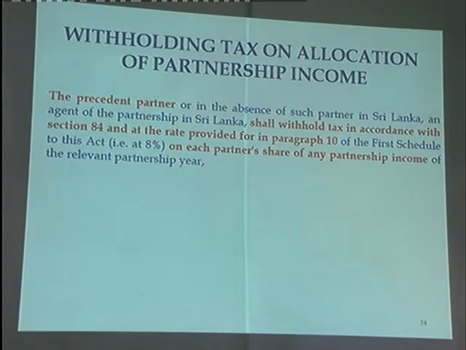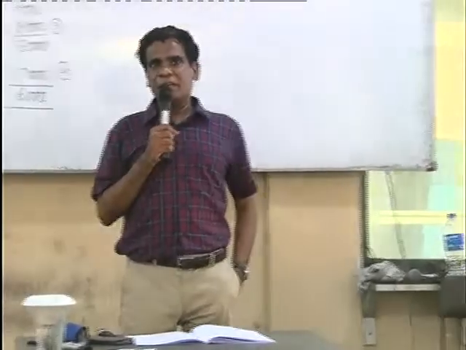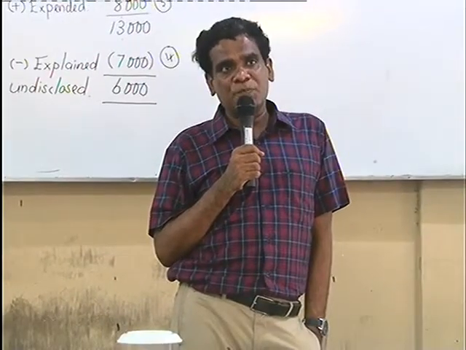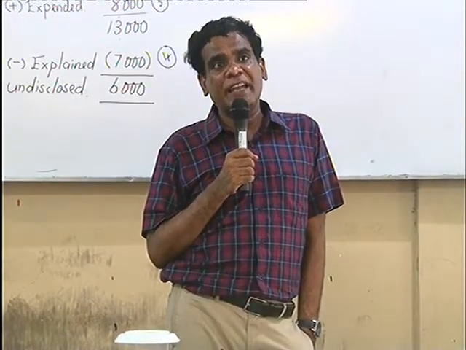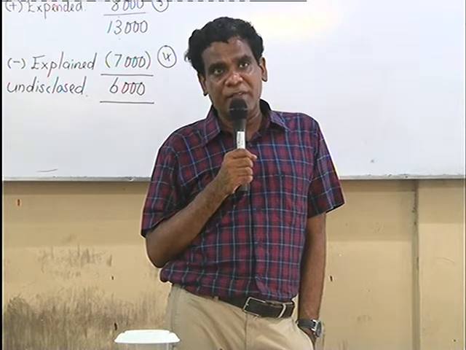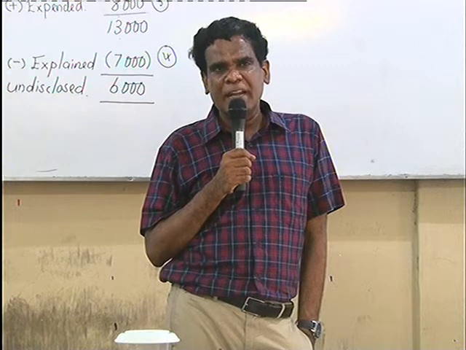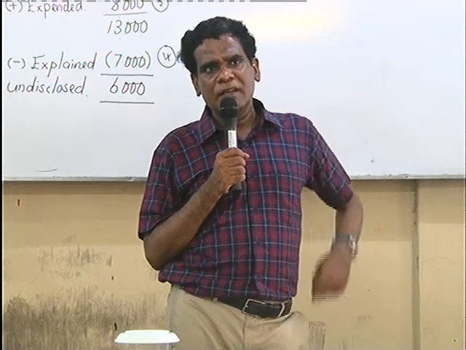The background of this is, as you know, under the present act there is no tax liability of the partnership on the business income or anything. You only prepare the taxable income and share it among the partners. But under the previous act, there was a liability. The partnership may have to pay a nominal tax rate of 8% on the divisible profit, which includes business income mainly, by filing the return.